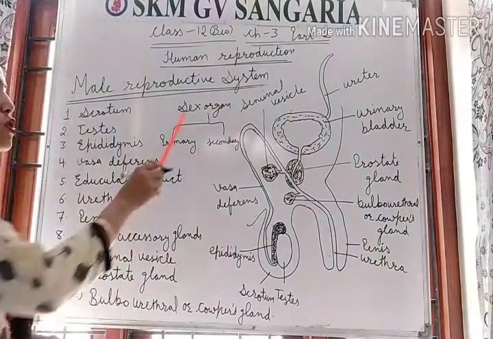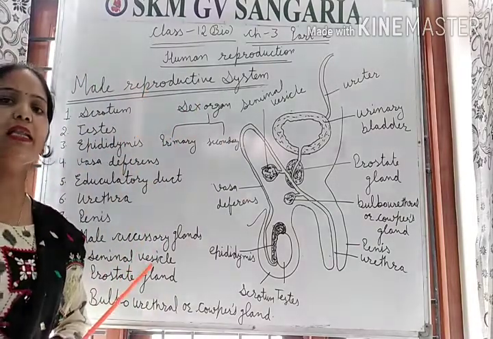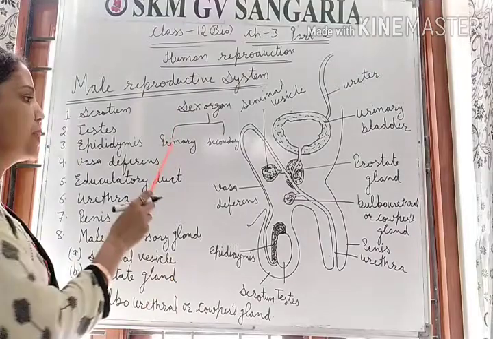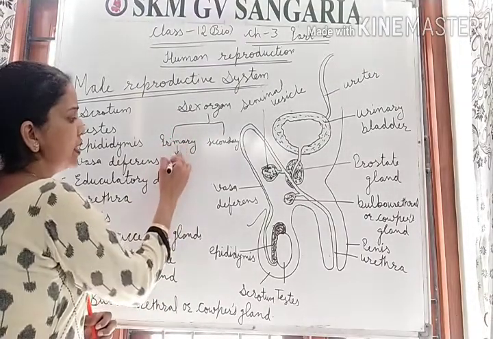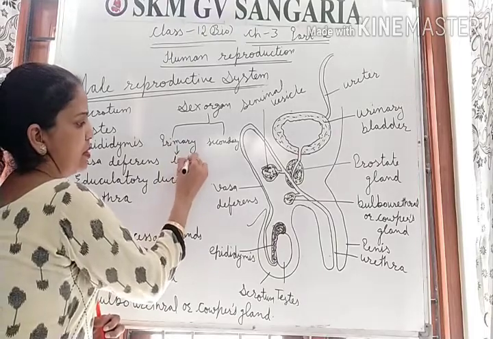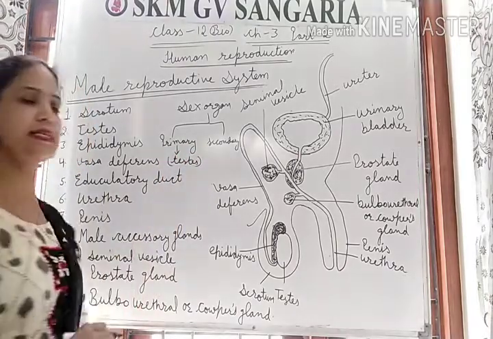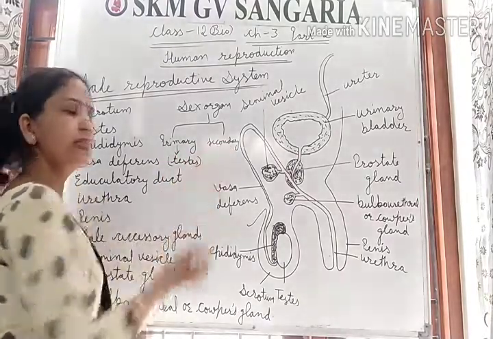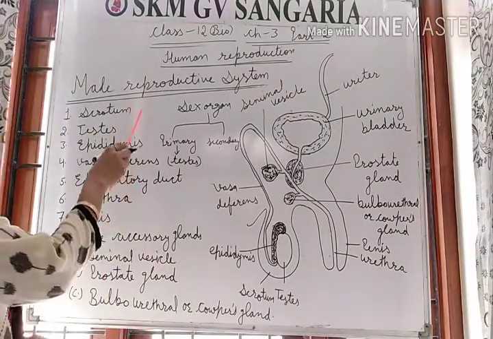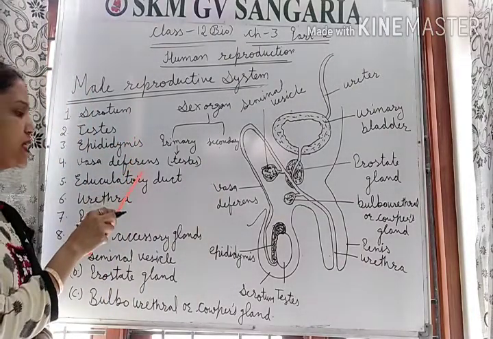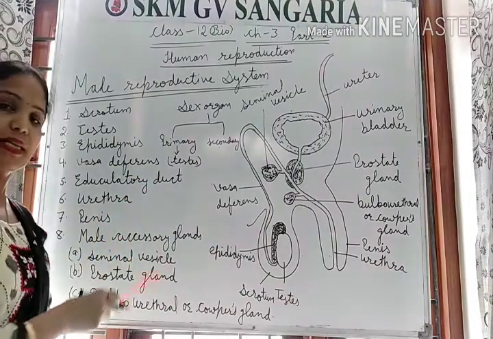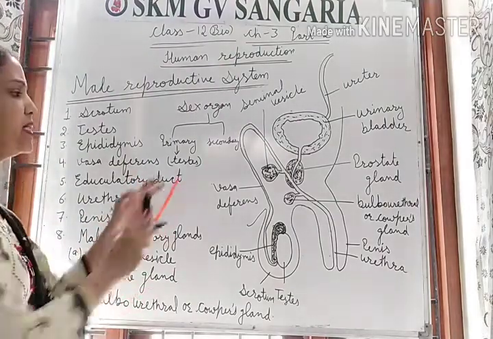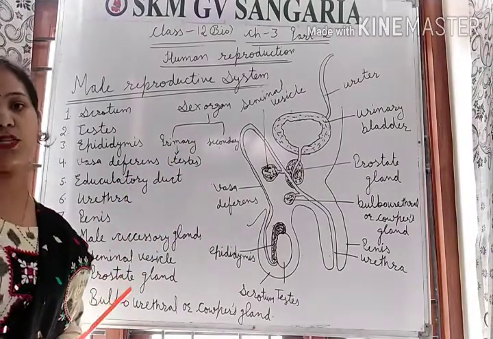The primary sex organ is the testis, and the secondary sex organs are the scrotum, epididymis, vasa deferens, ejaculatory duct, urethra, penis, and the accessory glands.